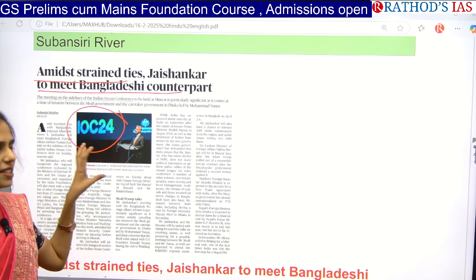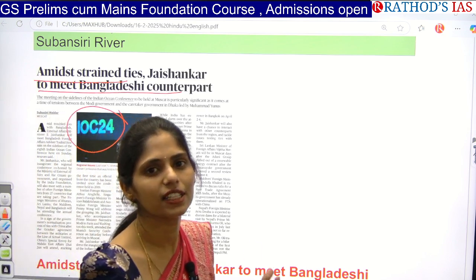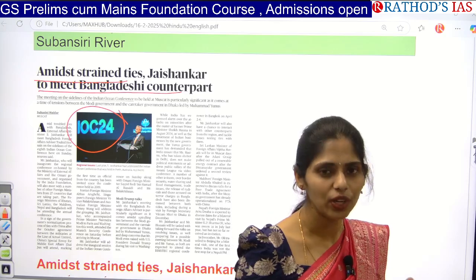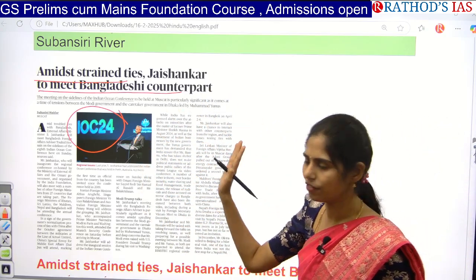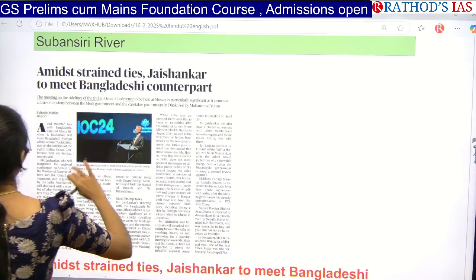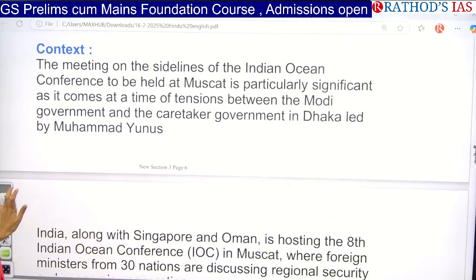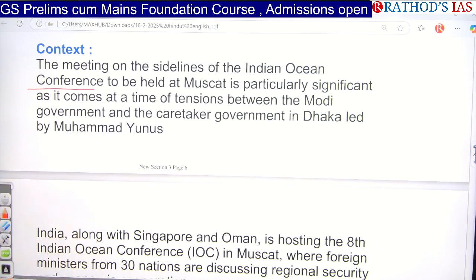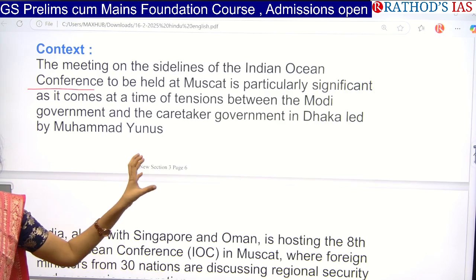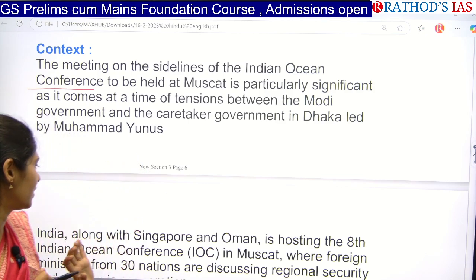And what they will discuss is especially what are the challenges we are facing in this Indian Ocean region, and how can we address those challenges. So this is the theme of this Indian Ocean conference. Okay, now let us see this article in detail. So actually, on the sidelines of this Indian Ocean conference, which is going to be held at Muscat, we are also going to have talks between India and Bangladesh, even though we are not having good ties.